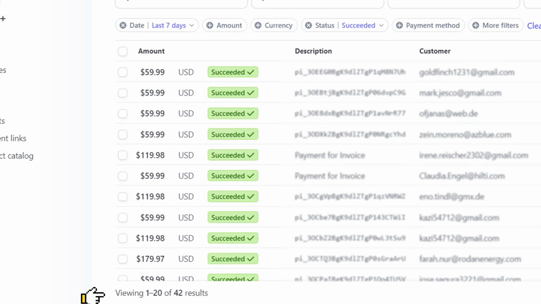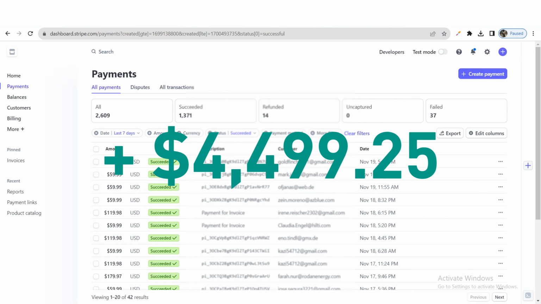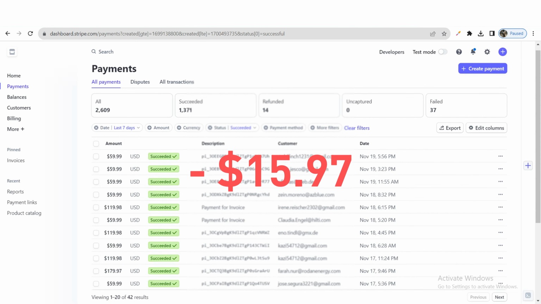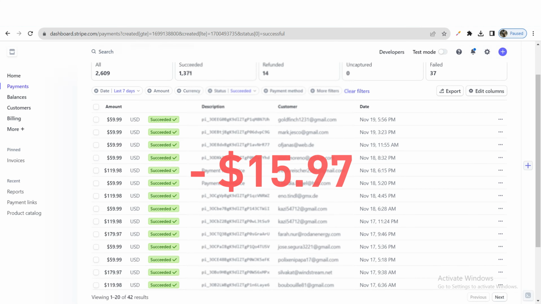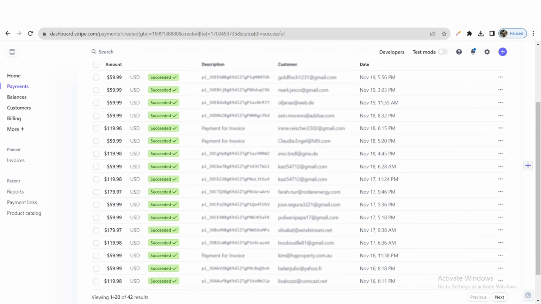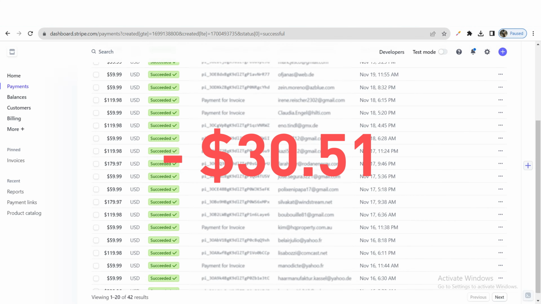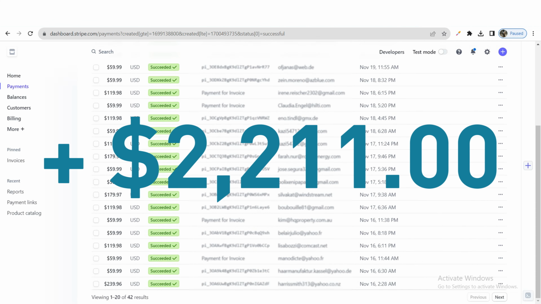I had 42 orders and sold a total of 75 posters at a price of $60 each, generating a total revenue of $4,500. On average, I spent around $16 per poster on production and shipping, while the marketing cost per conversion per poster was around $14.5. So, the total overhead cost was $30.5 per poster. Therefore, the total profit for the first 7 days amounted to $2,200.